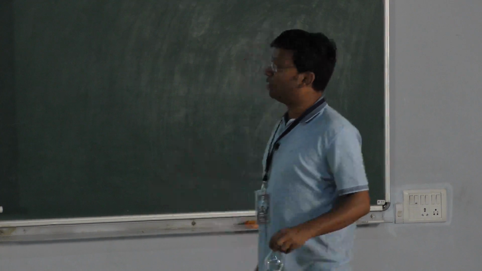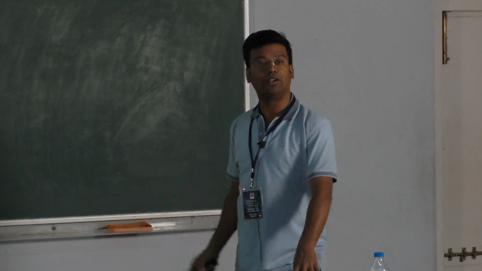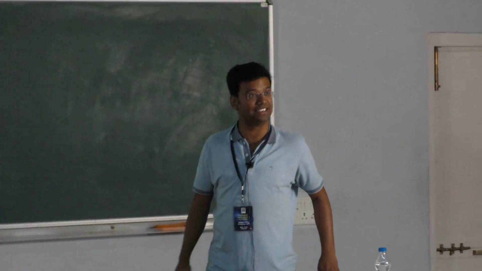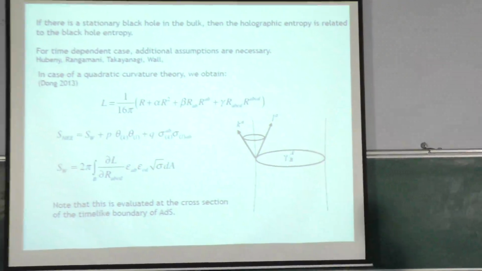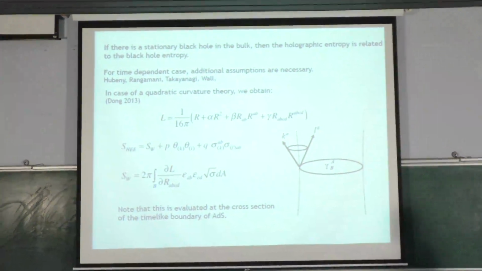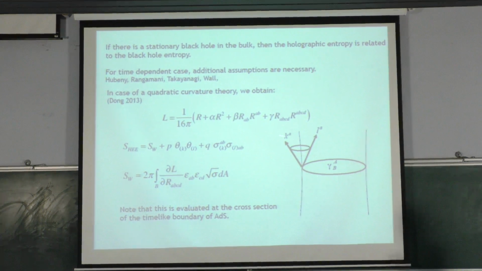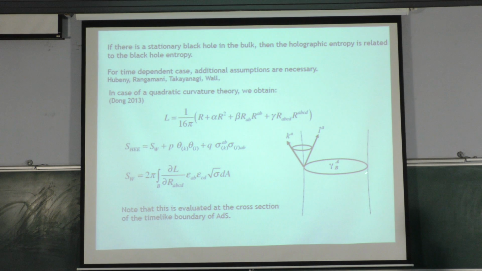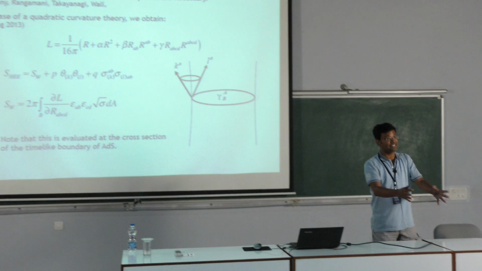So, what is the generalization of this formula? Let's take the bulk to be a solution of this theory and assume that it has an AdS solution. In fact, it indeed has an AdS solution. This is the most general second order theory you can write. Now your bulk is a solution of this theory instead of general relativity. The boundary is again time-like, so you can construct again null normals of the cross section of the boundary. Remember, this boundary is now time-like, so the boundary is inside the light cone, unlike the gravitational black hole case where the boundary, the event horizon, is null.